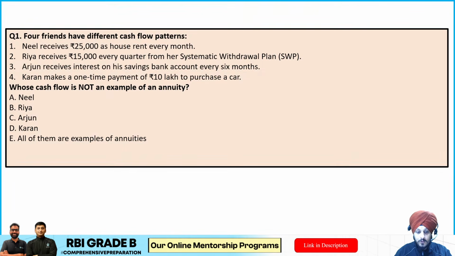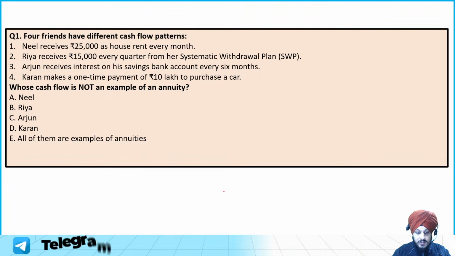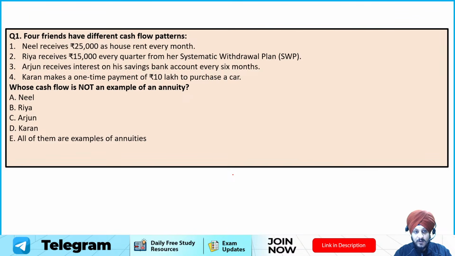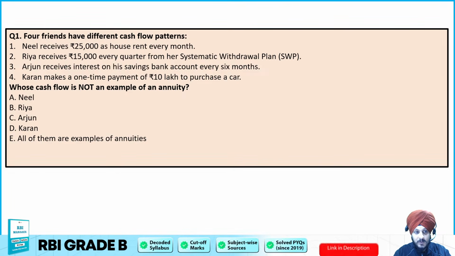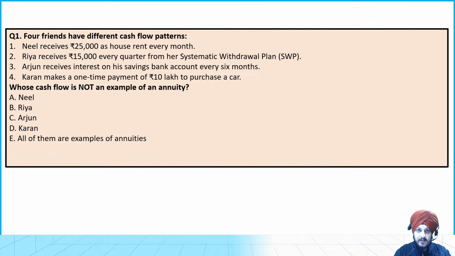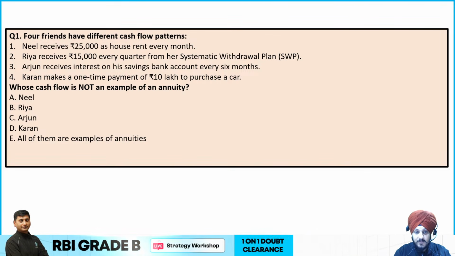So let us move on to question number 1. Four friends have different cash flow patterns: Neil, Ria, Arjun and Karan. Neil receives rupees 25,000 as house rent every month. Ria receives rupees 15,000 every quarter from her systematic withdrawal plan, SWP.